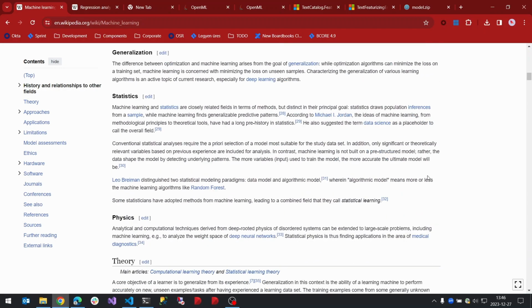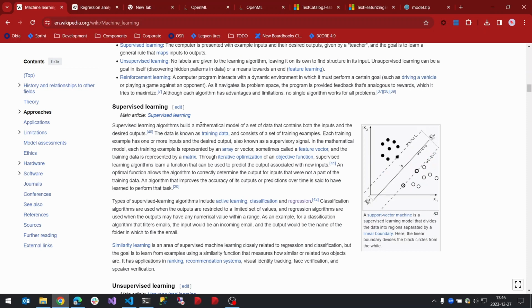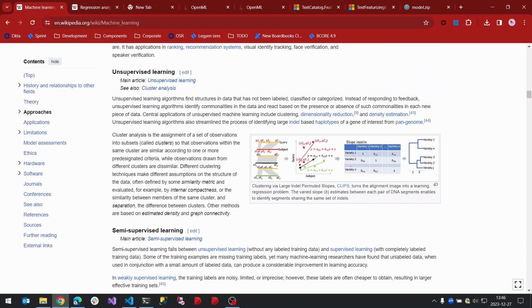The first one is supervised learning, when we provide the input data and also the expected outcome, and the machine learning algorithm will just create a connection between the input data and the output data. And we have unsupervised learning as well. In this case, we just don't provide the expected outcome.